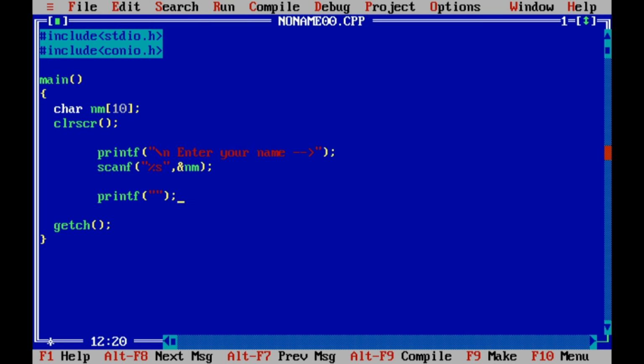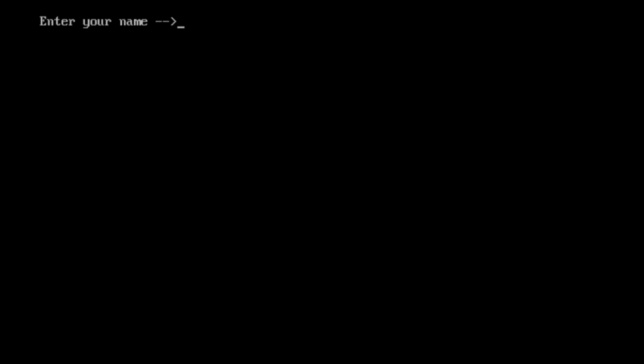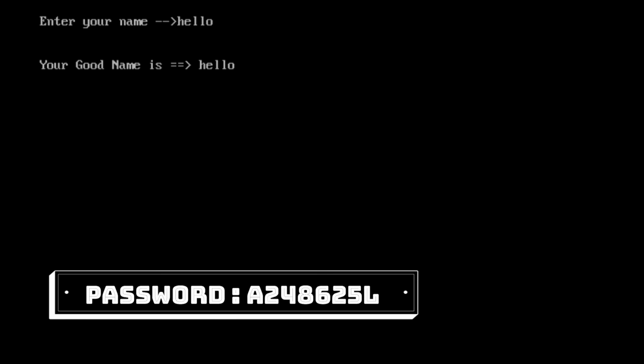To print the same, we have to write printf, your good name is %s and nm. Let us check with Ctrl F9. Hello. So here, your good name is hello is printed.